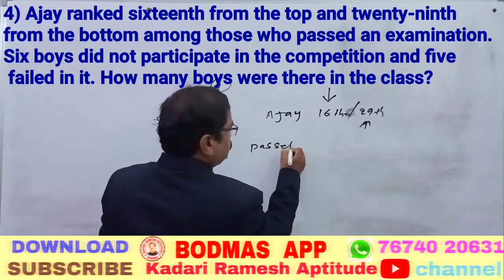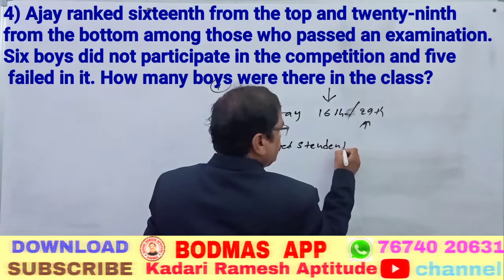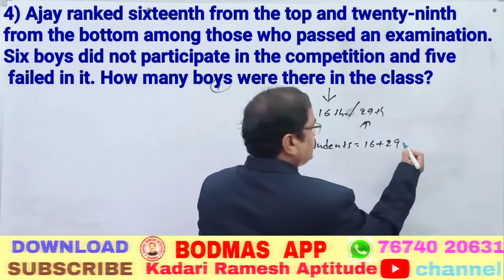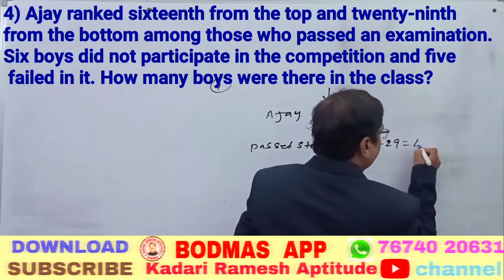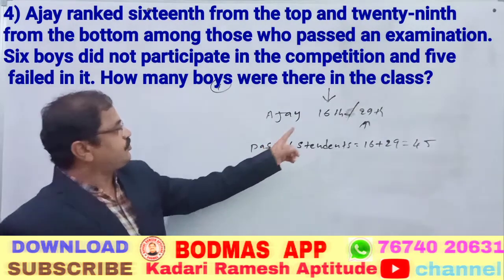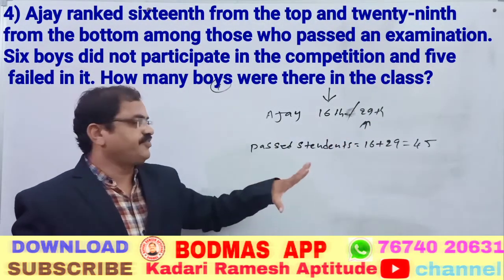Passed students is equal to 16 plus 29. 29 plus 16, 35 plus 10, 45.